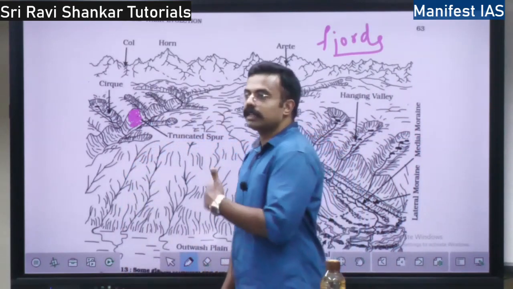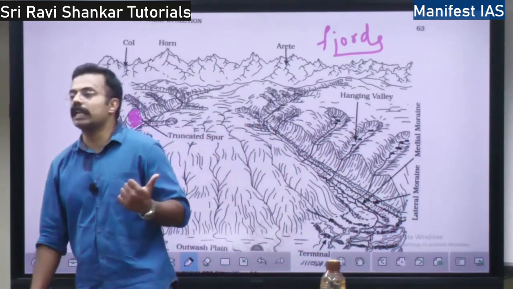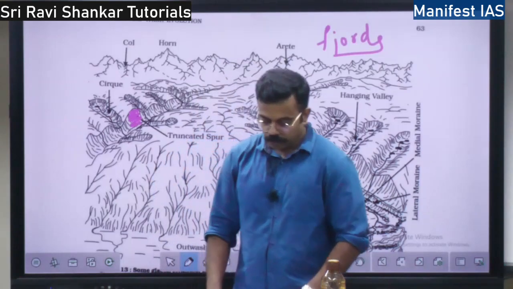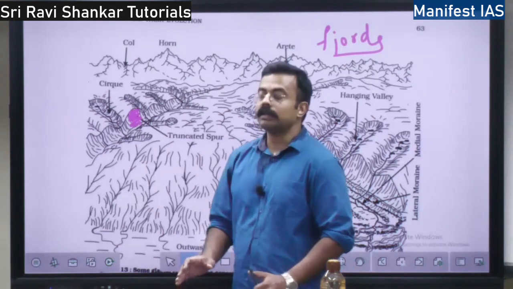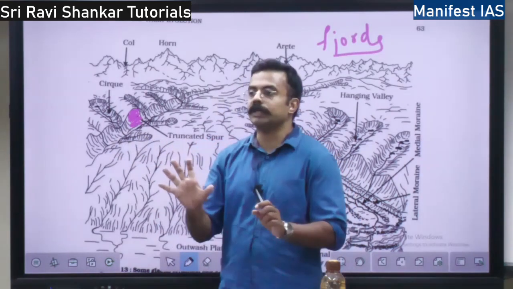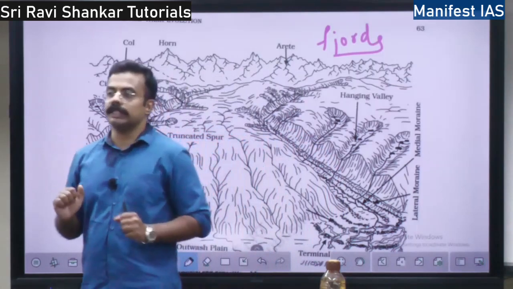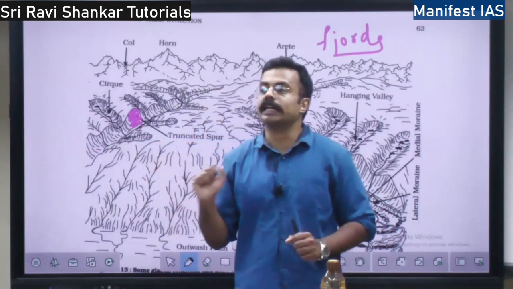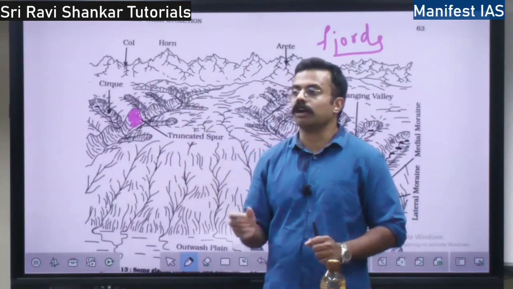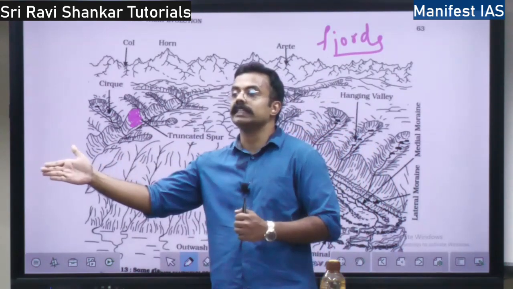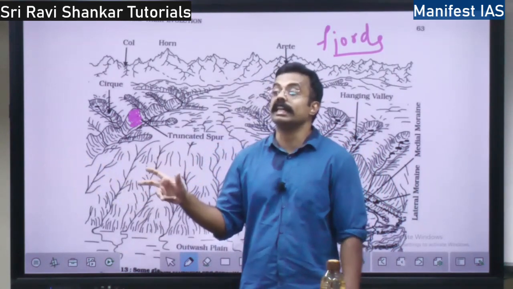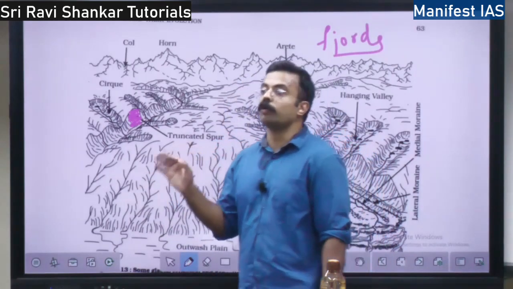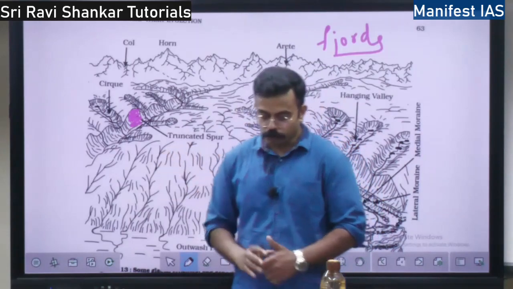Next, so these were the erosional landforms. So what are the depositional landforms? Deposits means there should be something to be deposited, some mud or something, unassorted. If there is unassorted debris, debris meaning all the stones, if they are not properly arranged in sequence, that is called glacial till. One more concept is there, that is outwash plains. We'll discuss what outwash plains are.